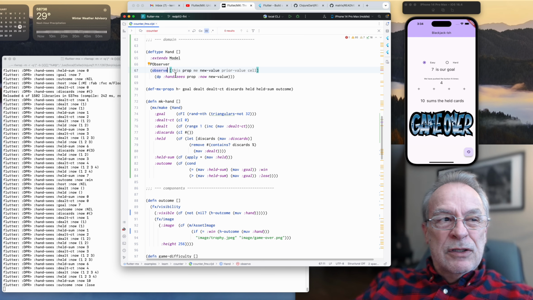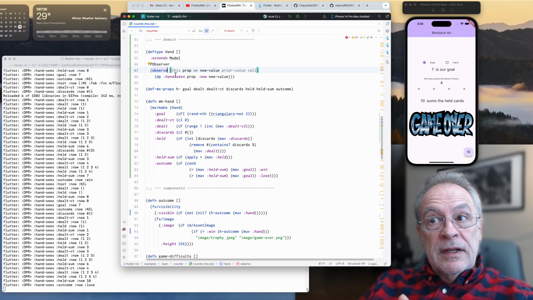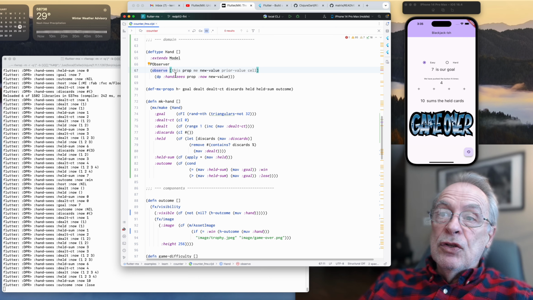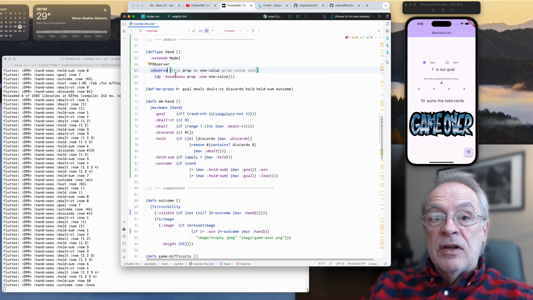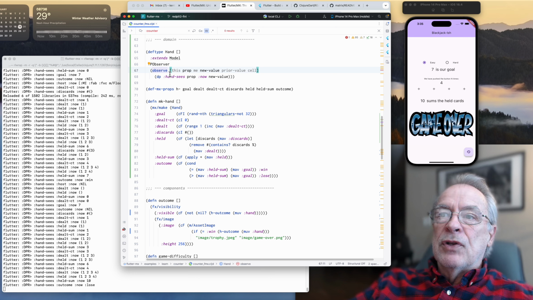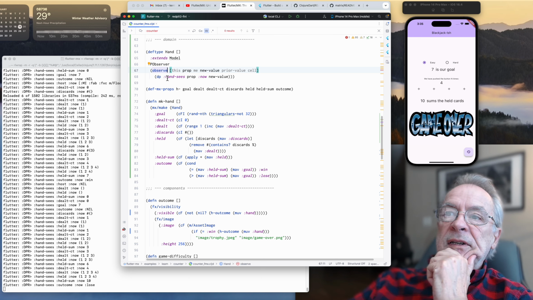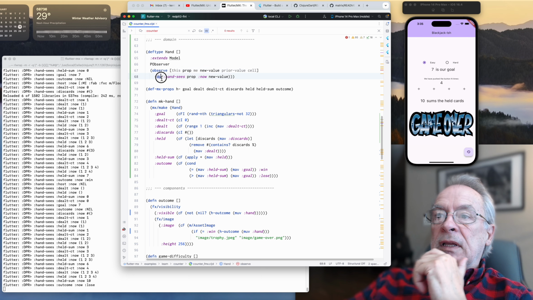At one point, I don't think I do it now, but at one point I actually had a local store model, an extended model, and then you could extend this local store thing instead of extending model, and then you automatically got support for local storage. Local storage is actually pretty easy. Once I've got an observer like this that I can write things out as I go, local storage gets pretty easy.